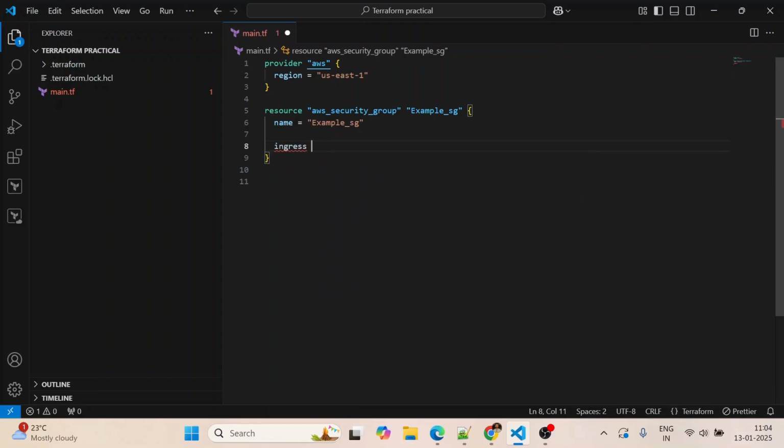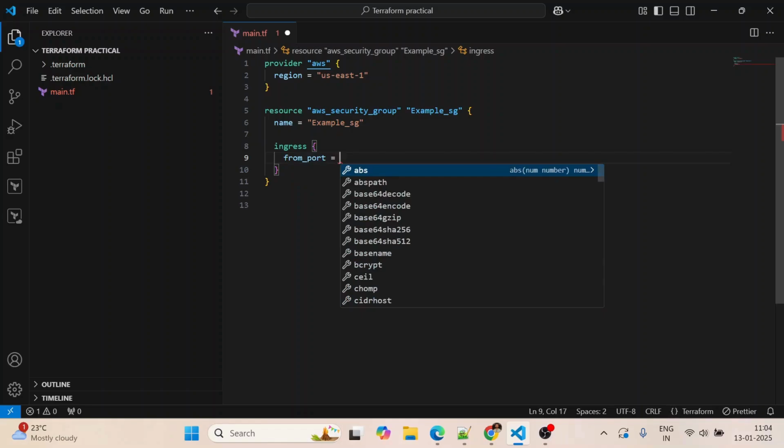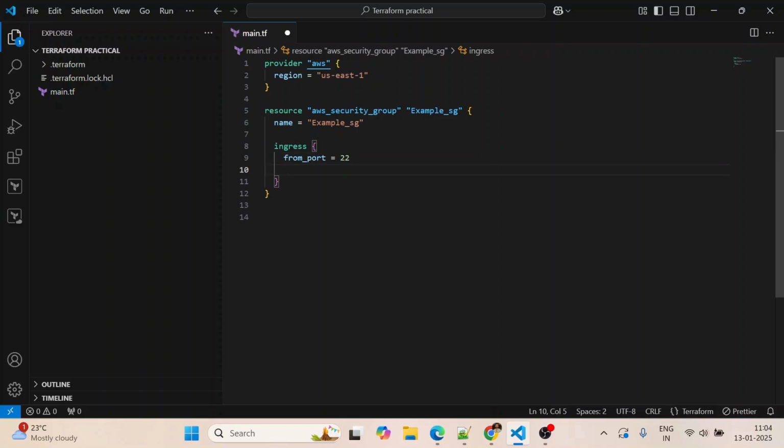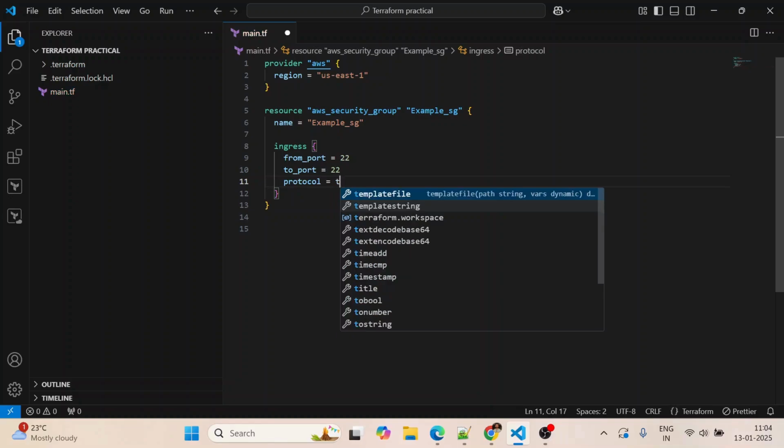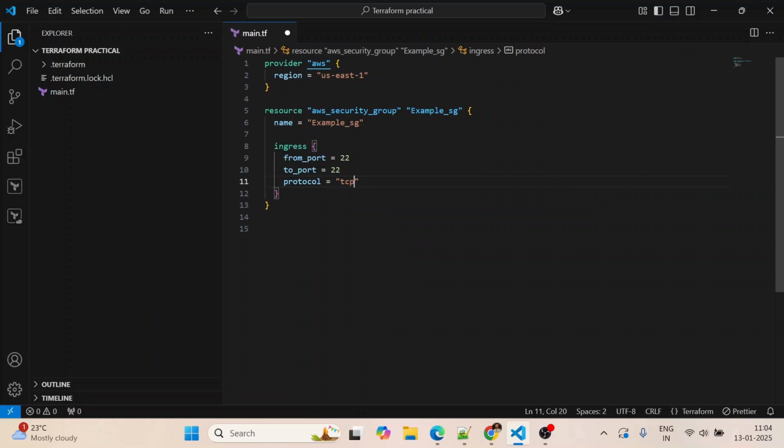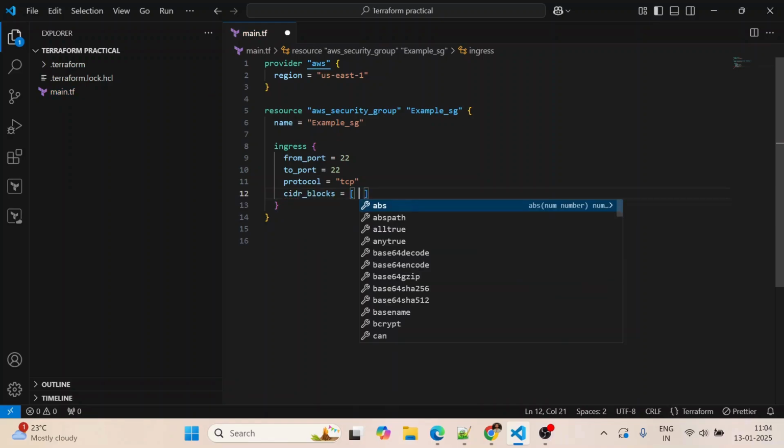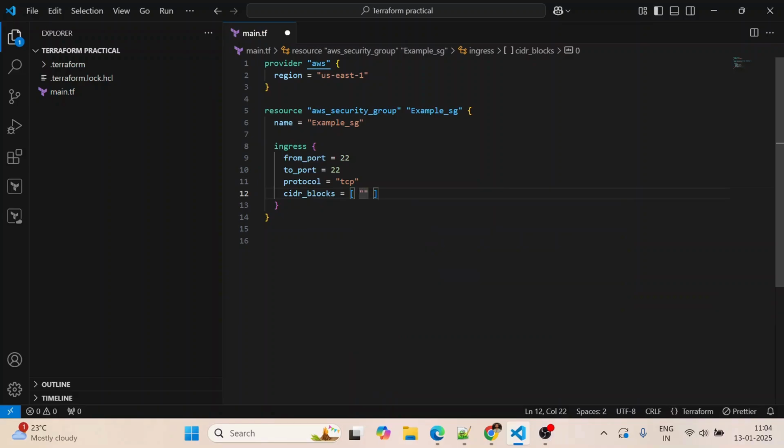Let me remove this because I am going to define multiple ingress rules. So from_port 22, to_port 22, and then protocol will be "tcp", and cidr_blocks will be 0.0.0.0/0.